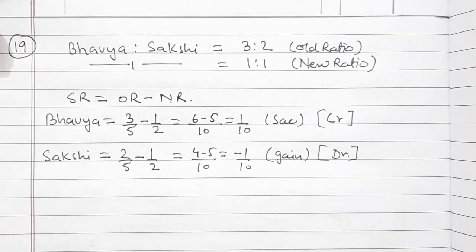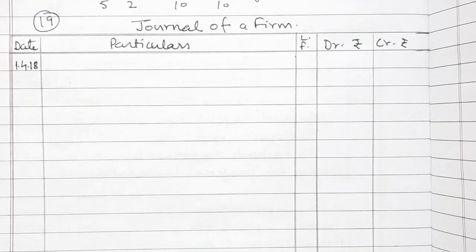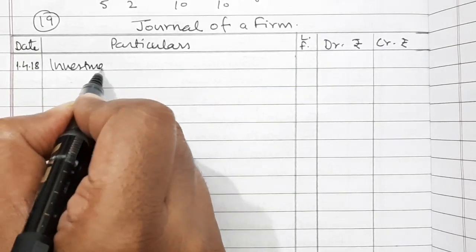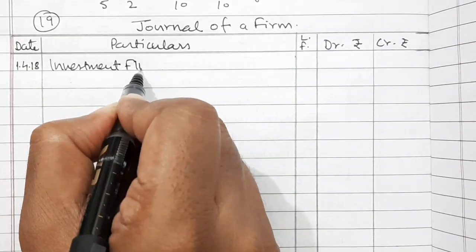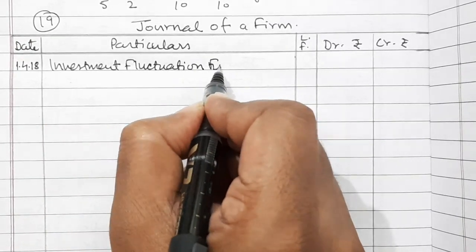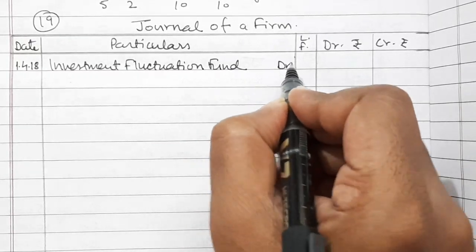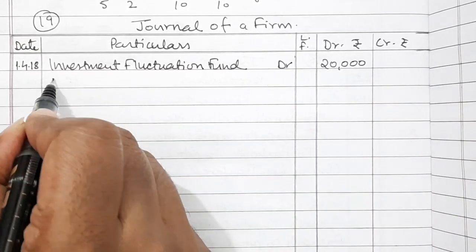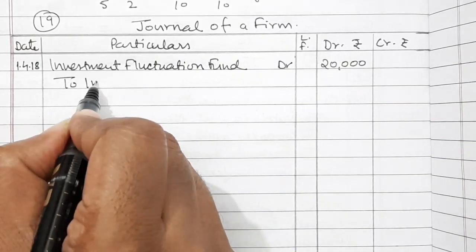So let us see the journal entry. So let us see the journal entries for question number 19. First, investment fluctuation fund account debited. In this fund there are 20,000 rupees. Now to investment.